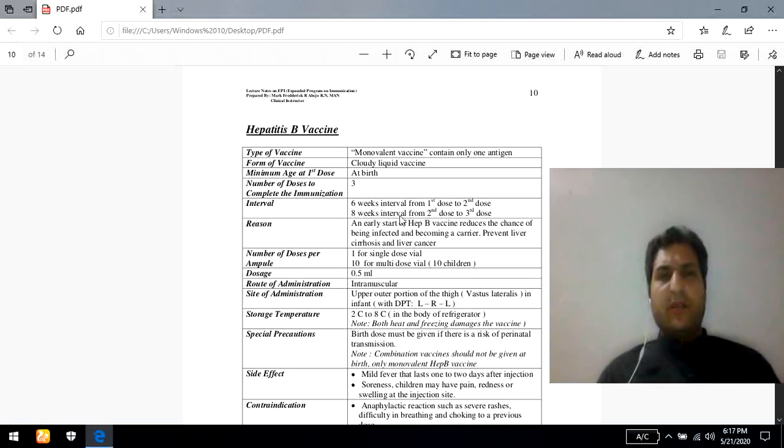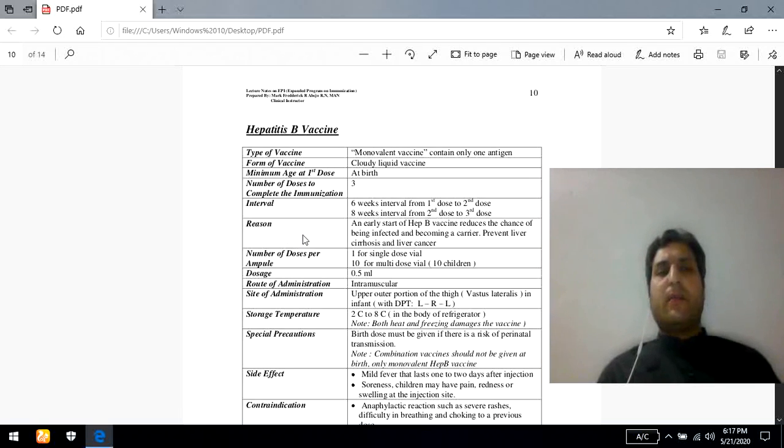It means that between the second and third dose, an 8 weeks interval should be there. So the interval should be strictly followed. It's very important regarding the EPI program.